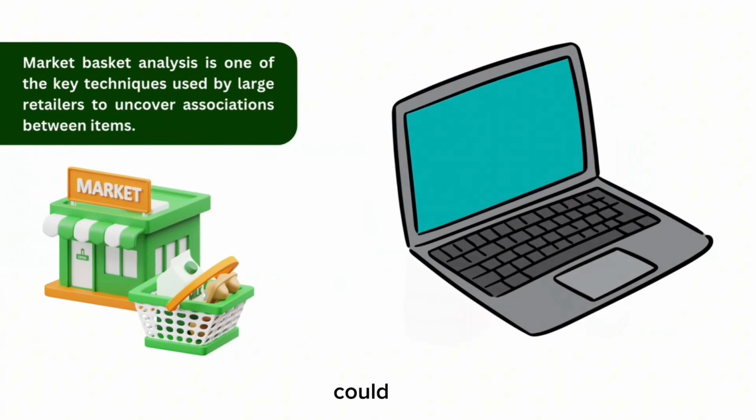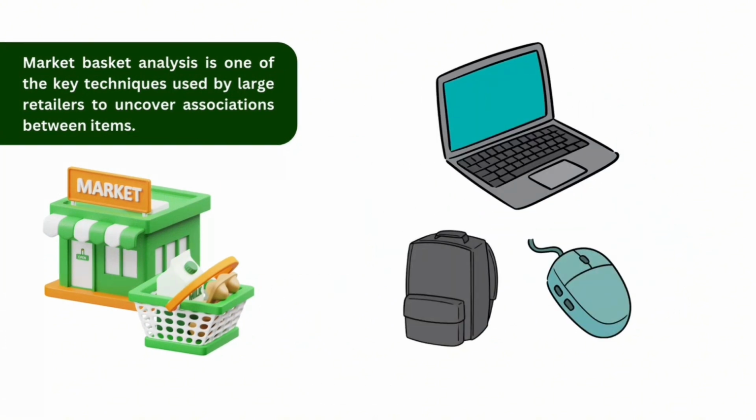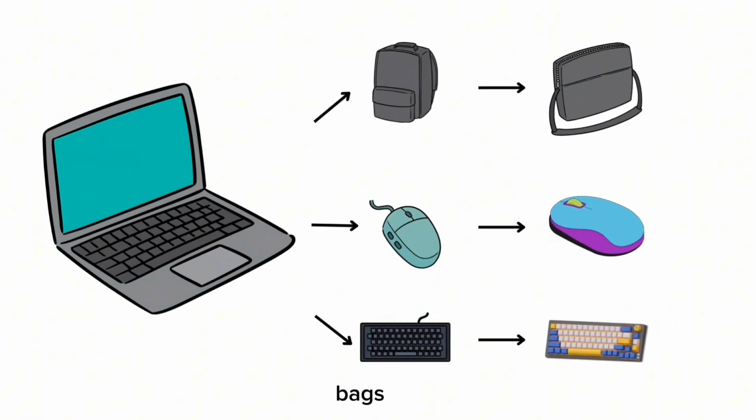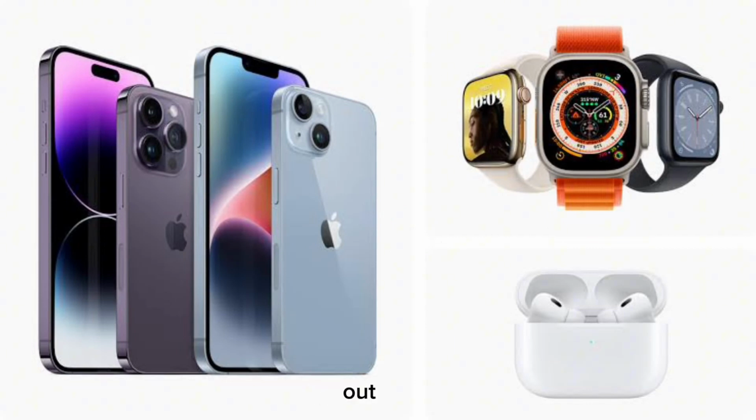Now examples could be the customers who purchase a laptop have a 60% likelihood that they will also purchase a mouse and bag. Customers who purchase laptops are more likely to purchase laptop bags as well. They try to find out associations between different items and products that can be sold together, which assists in the right product placement. Typically, it figures out what products are being bought together, and organizations can place products in